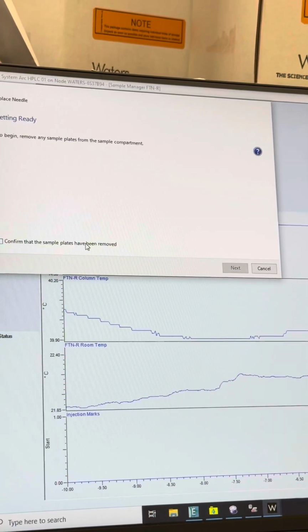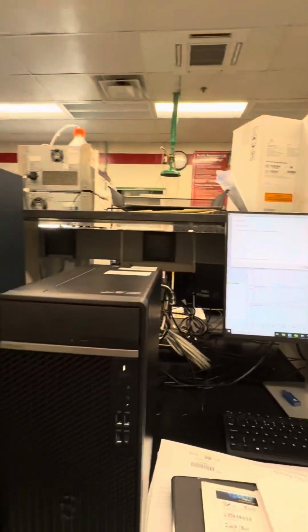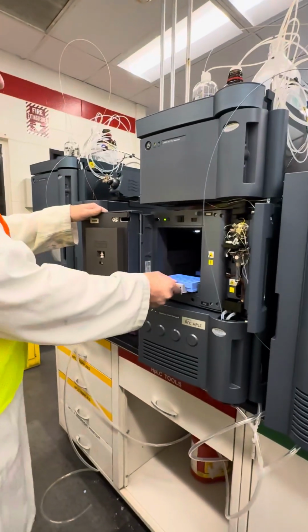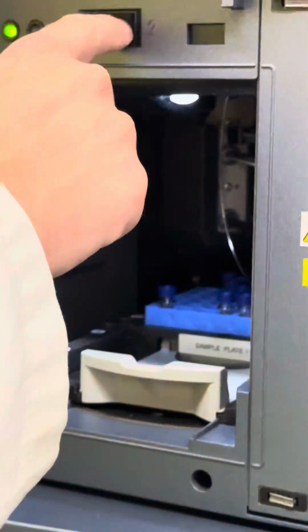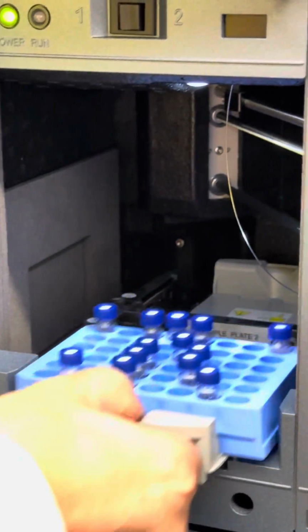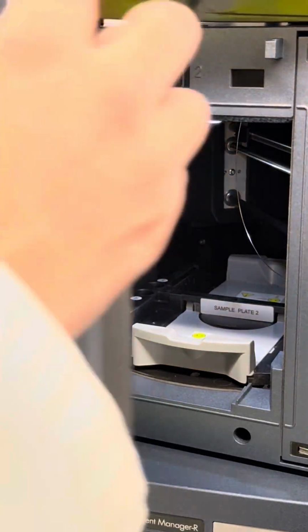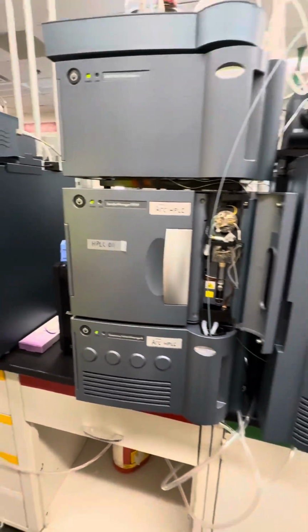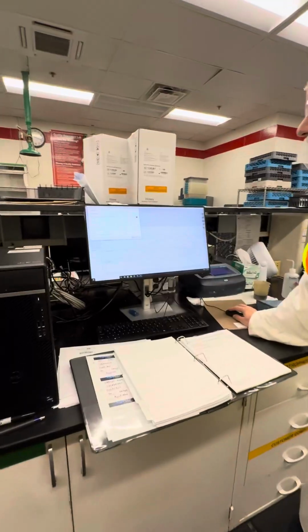And for this, we have to remove the sample plate, so I'll do that. So take out this one. This is position 1. Hit this 2. I'll just flip it right around to position 2. So we have our sample plates out. So now we can continue with our needle replacement.